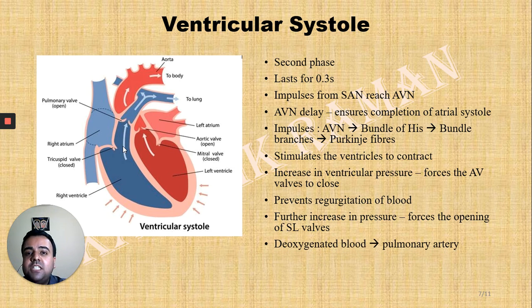Then the deoxygenated blood from the right ventricle is pumped into the pulmonary artery, which carries it to the lungs for oxygenation. And the left ventricle pumps the oxygenated blood into the aorta, which is the largest artery of the body, for systemic circulation. So this, in short, is the second phase, the ventricular systole.